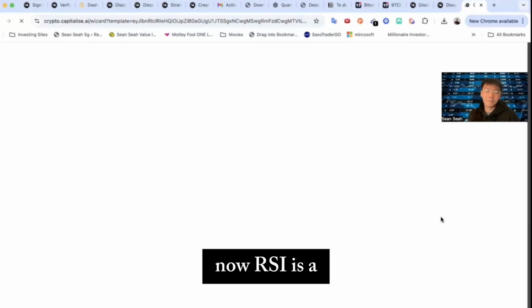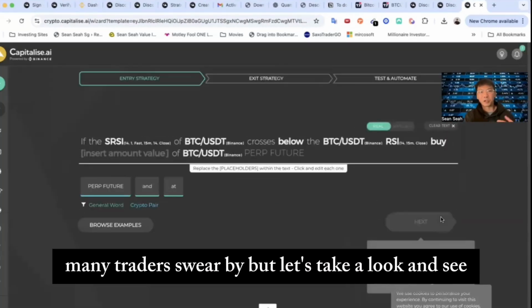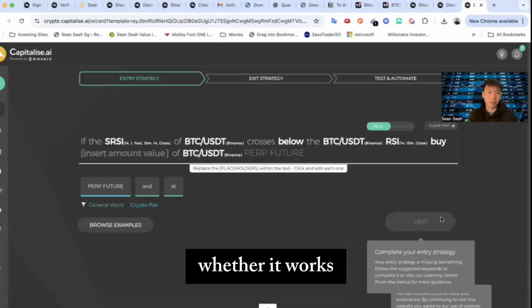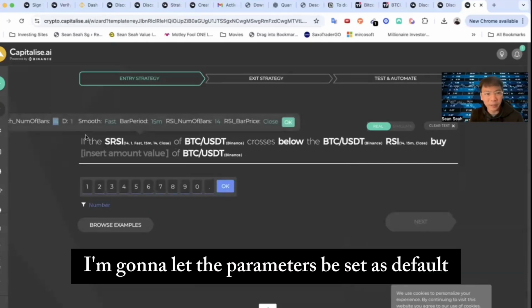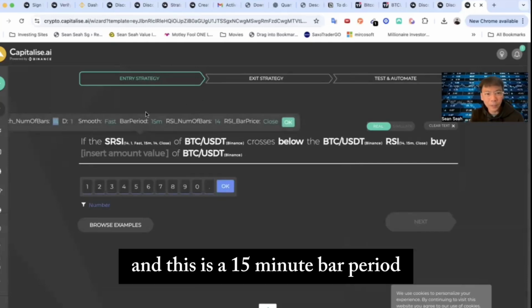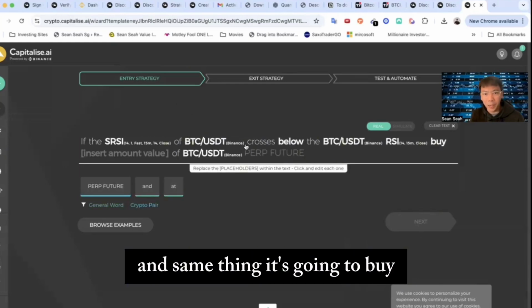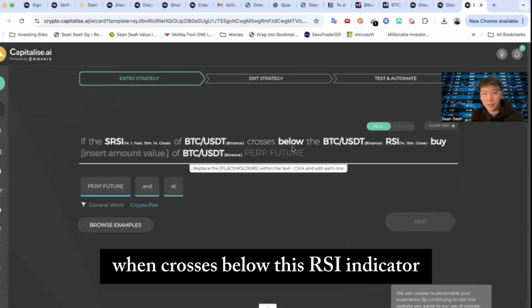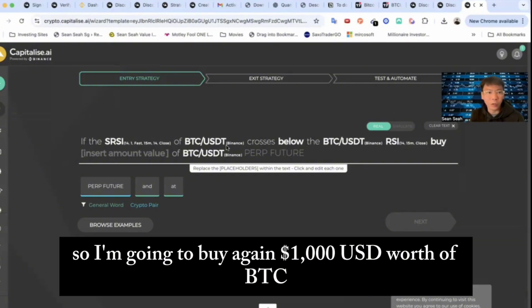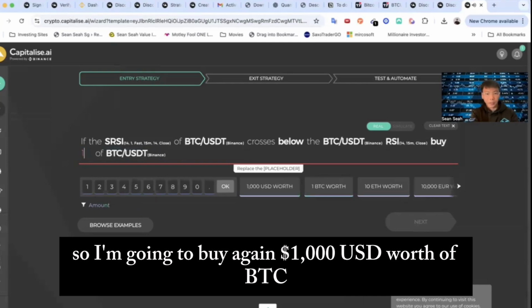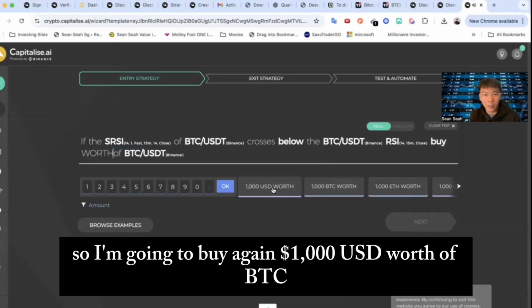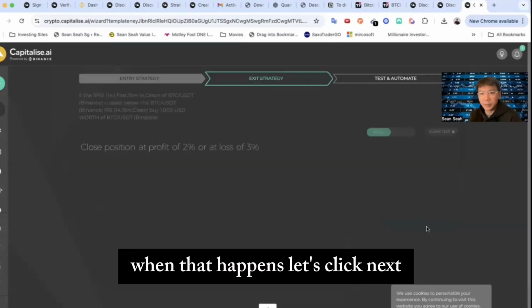Now, RSI is a particular trading indicator that many traders swear by, but let's take a look and see whether it works. I'm going to let the parameters be set as default. And this is a 15-minute bar period. And same thing, it's going to buy when it crosses below this RSI indicator. So I'm going to buy again $1,000 USD worth of BTC when that happens. Let's click next.